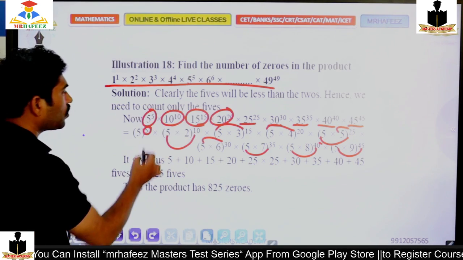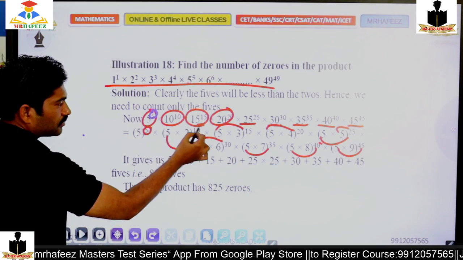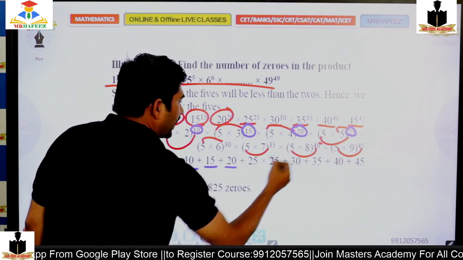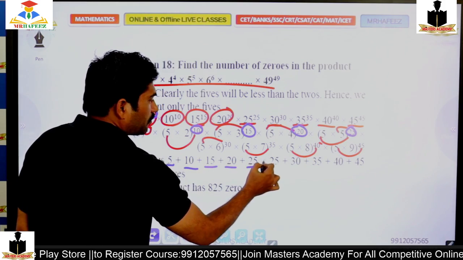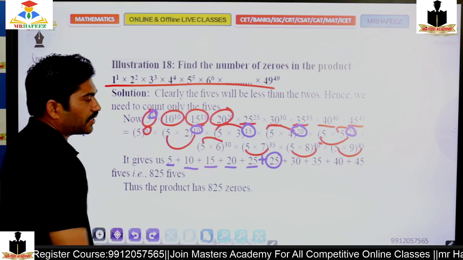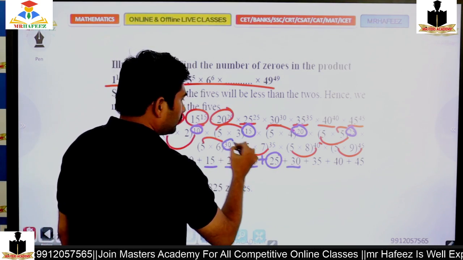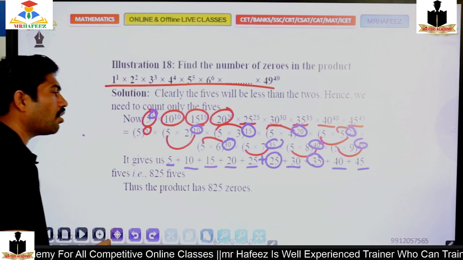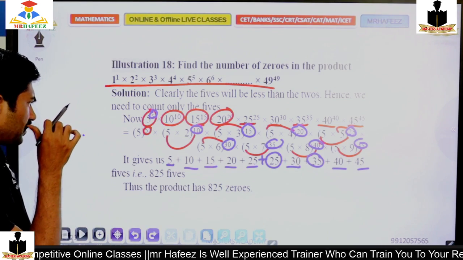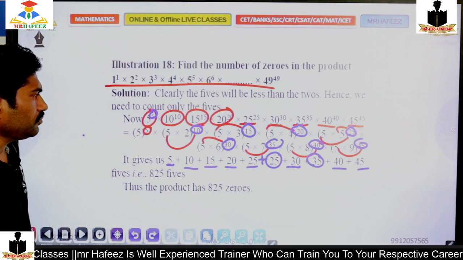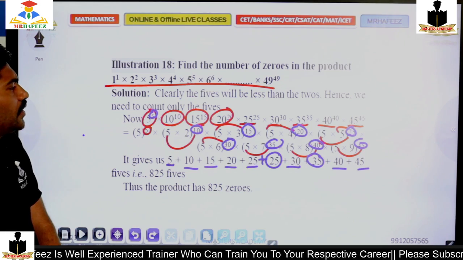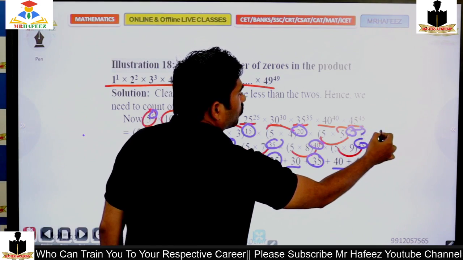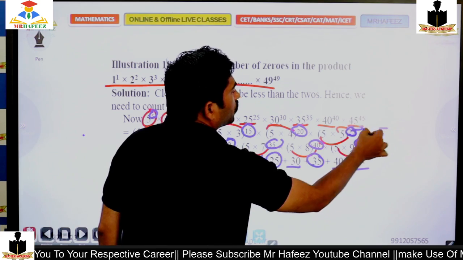Then just multiply the powers: 5, 10, 15, 20, 25. But this should not be multiplied, this should be added. Again 25 times, again 30, 35, 40 and 45. If I add all together, why should I multiply? This should be 5 power 25 two times, it's 50.